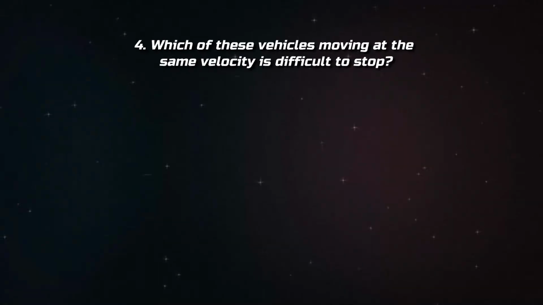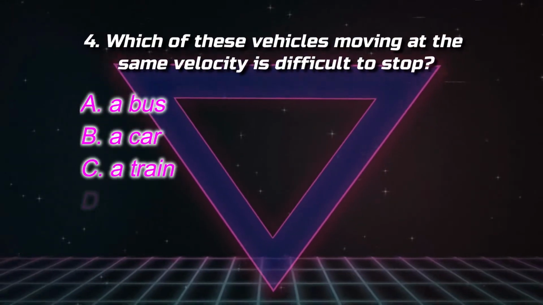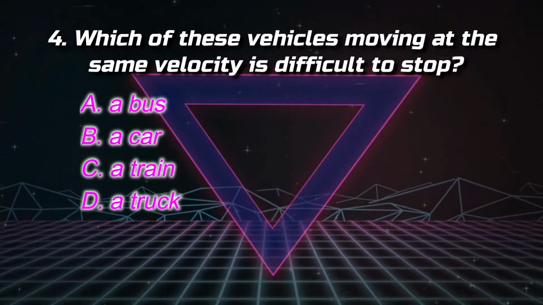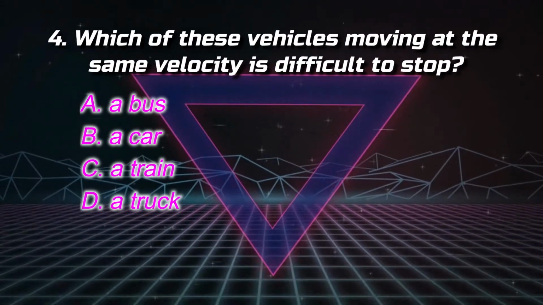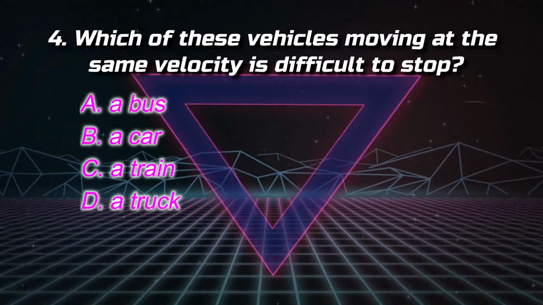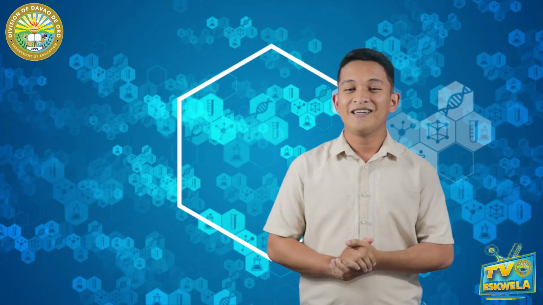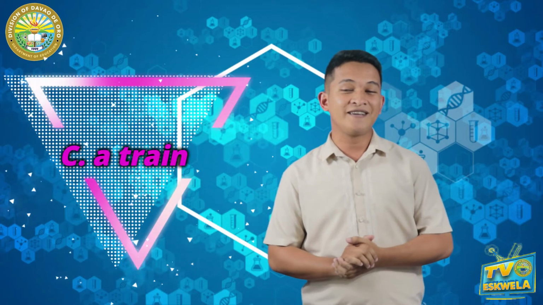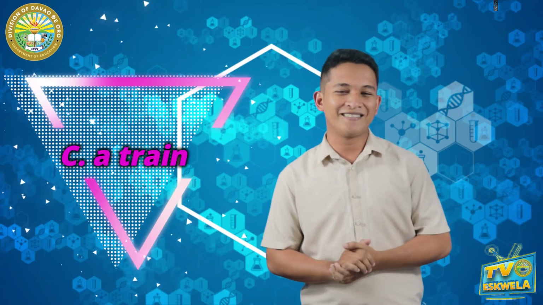Number 4, which of these vehicles moving at the same velocity is difficult to stop? Letter A, a bus. Letter B, a car. And letter C, a train. Letter D, a truck. If you answer letter C, you are correct, a train.